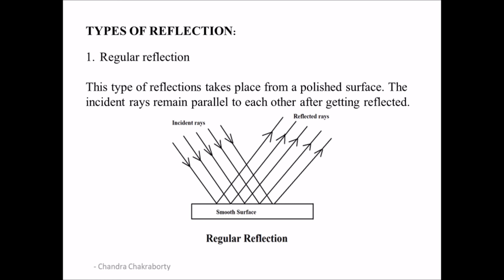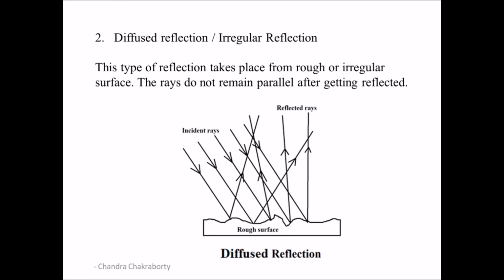After reflection, the rays are parallel. So this is regular reflection, when the surface is smooth, when the parallel incident rays striking the mirror are reflected back parallelly.